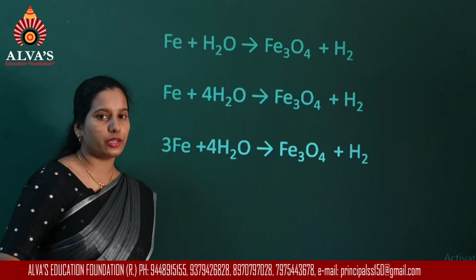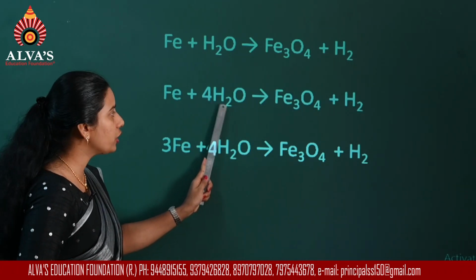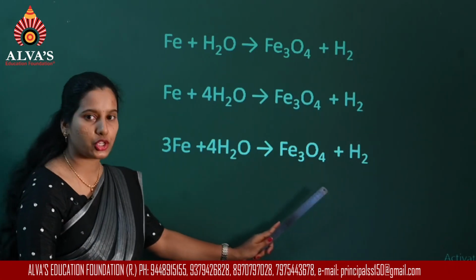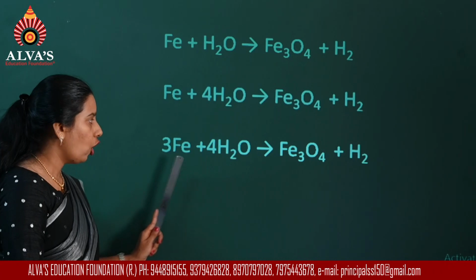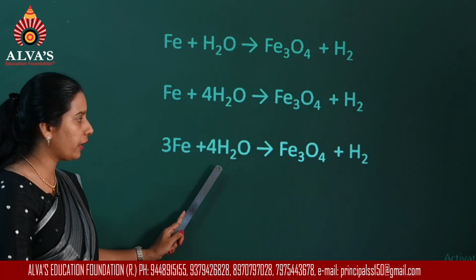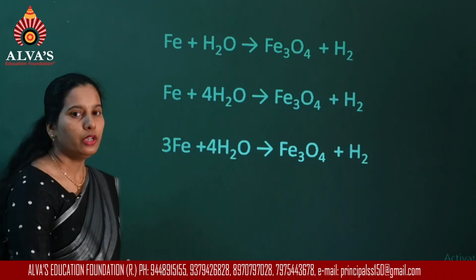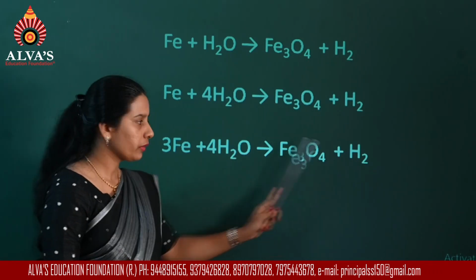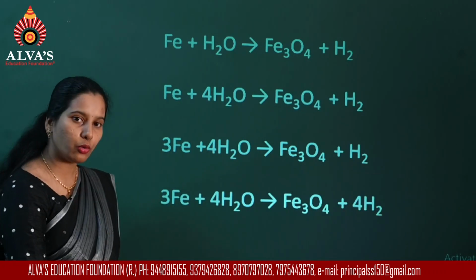While balancing oxygen, you must have observed one more thing. While writing 4 here, it will change the number of atoms of hydrogen. So you see in this equation, iron and oxygen are balanced, whereas hydrogen is not balanced. On the left side you have 4 into 2, 8 atoms of hydrogen, whereas on the right there are only 2 atoms of hydrogen. So now to balance that, what do you have to do? Since you already have 2 here, to make it 8 together, I have to write 4 as a stoichiometric coefficient.